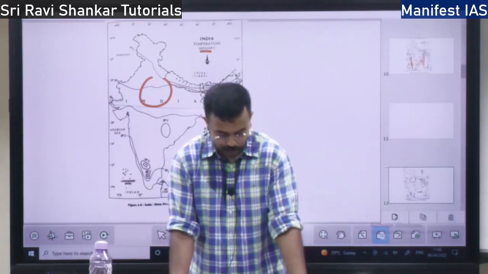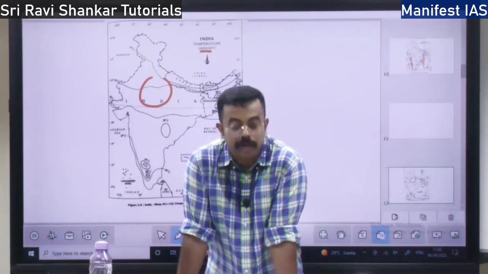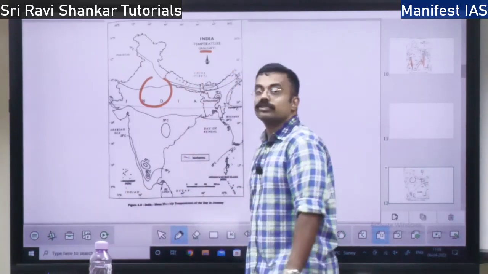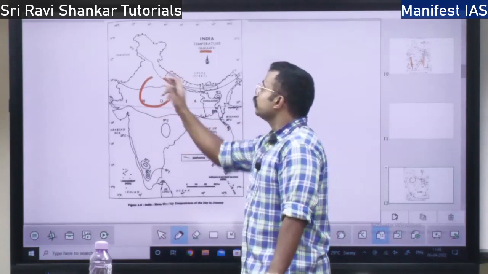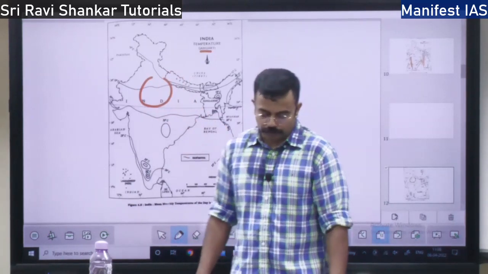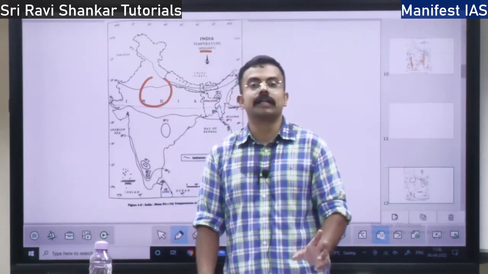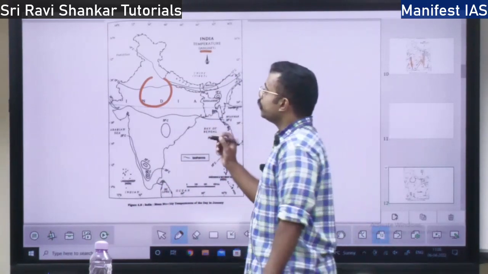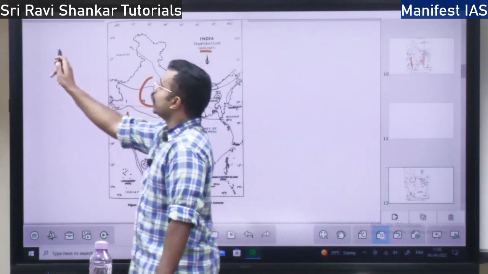That will be found over northern India, and northern India will also be cold because of the Himalayan snowfall. The snowfall on the Himalayas impacts the cold weather in northern India, and there will also be cold winds coming from the Caspian Sea.